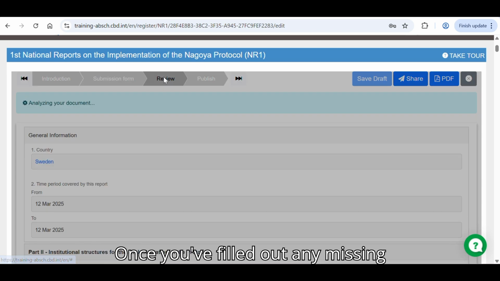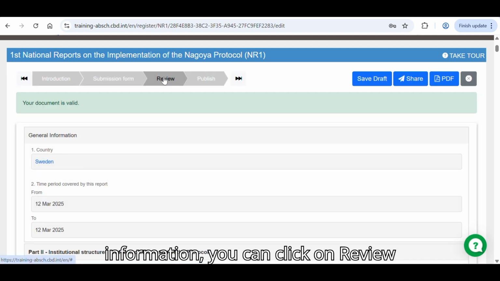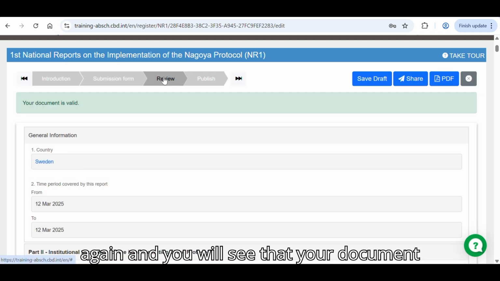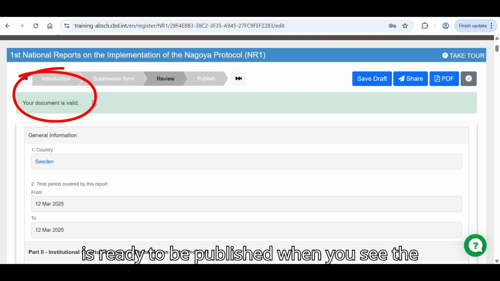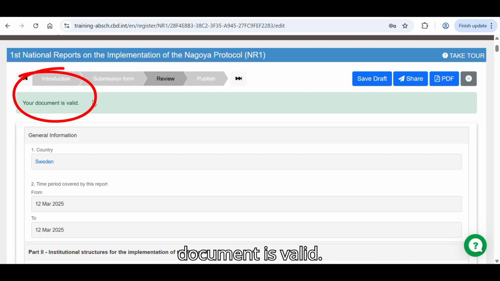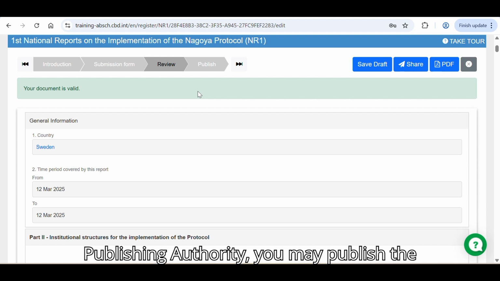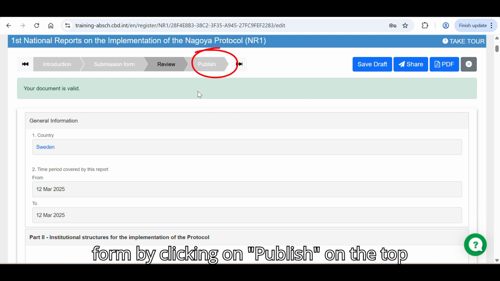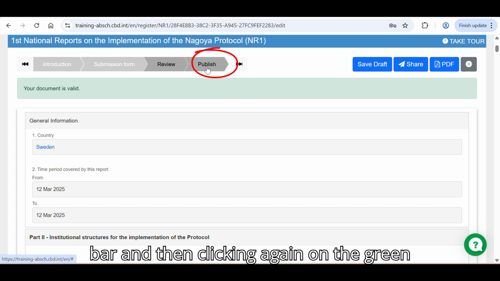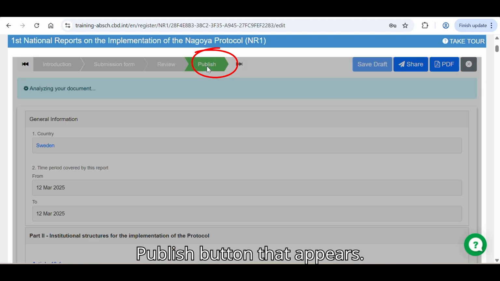Once you've filled out any missing information, you can click on Review again and you will see that your document is ready to be published when you see the green message here indicating that your document is valid. If you're an ABS Clearinghouse Publishing Authority, you may publish the form by clicking on Publish on the top bar and then clicking again on the green Publish button that appears.